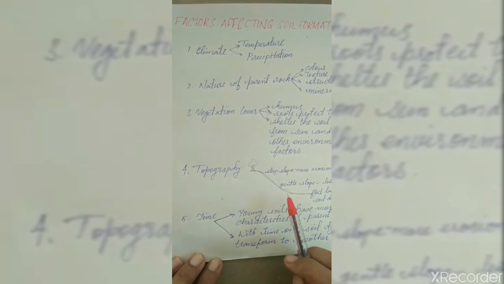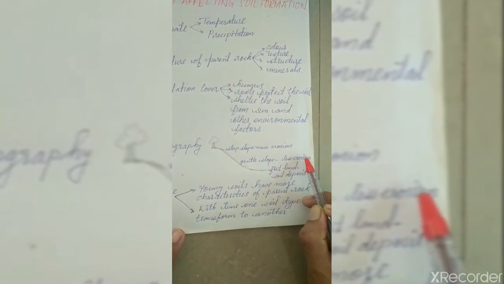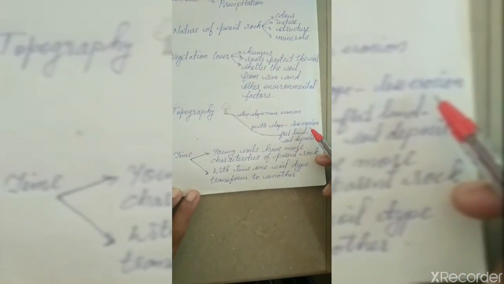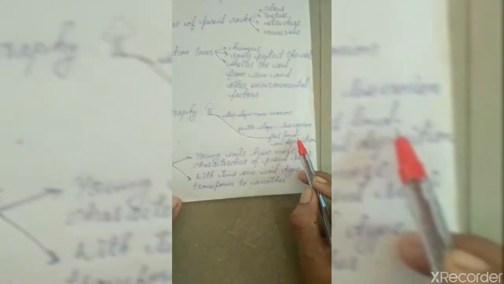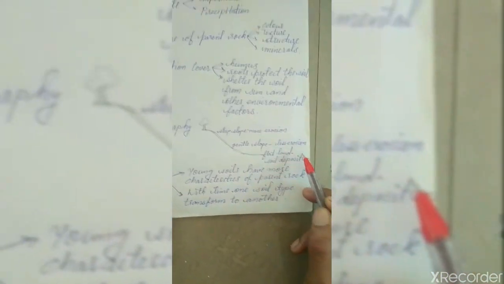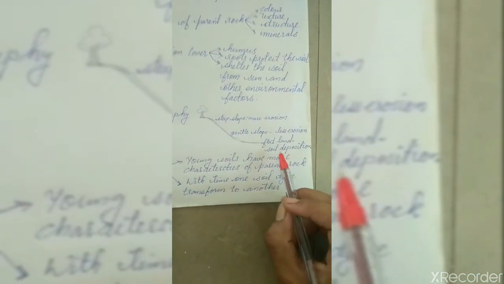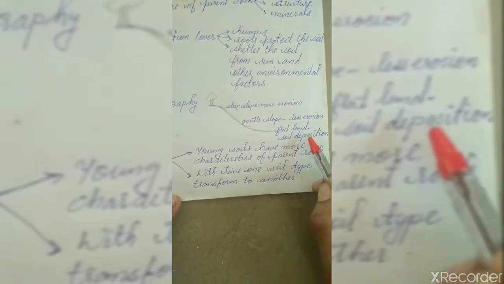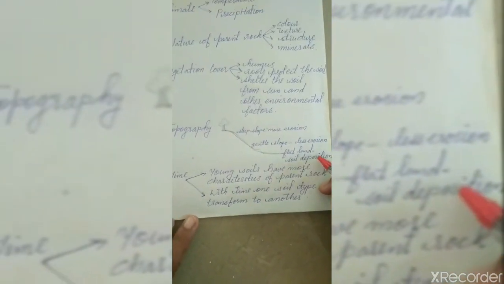In a gentle slope, erosion will be less when we compare with the steep slope. Here also the filtration of the water will be less. On the other hand, in the flat land, the soil which is eroded from the steep and gentle slopes region will be deposited there, and there we can find more filtration of the water.